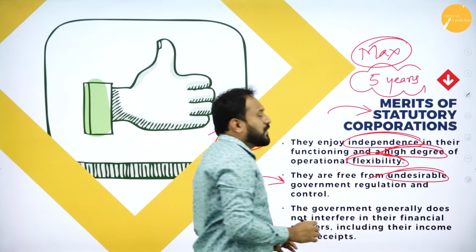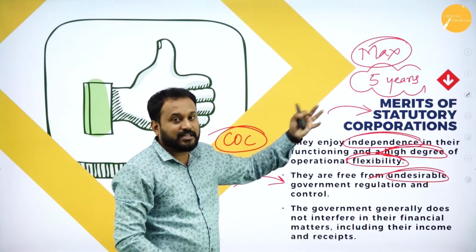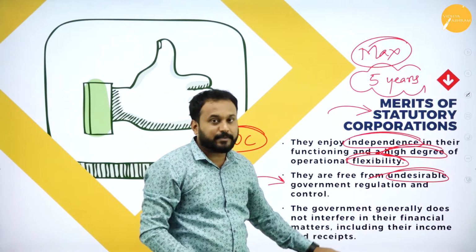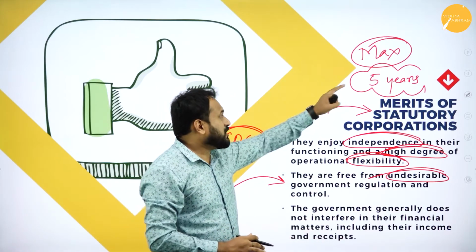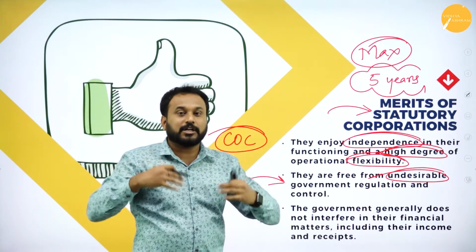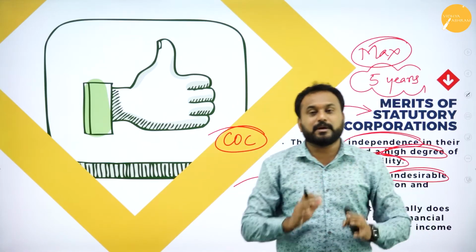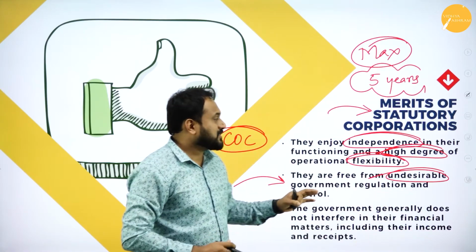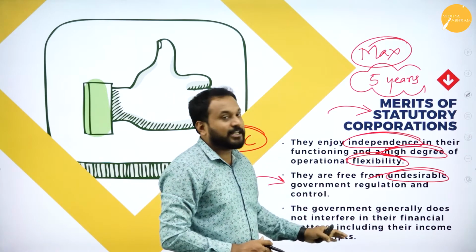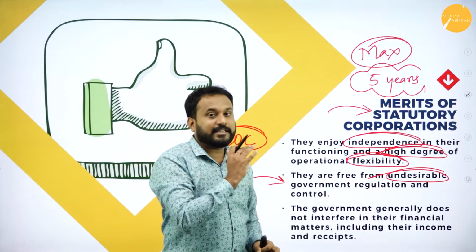Now one government will come and stay for 5 years, and they can change the rules and regulations of the statutory corporation. If the same government is not retained in the next 5 years, the other government will come and change things according to their nature. That's why, when the Congress government was there, they made all these statutory corporations.